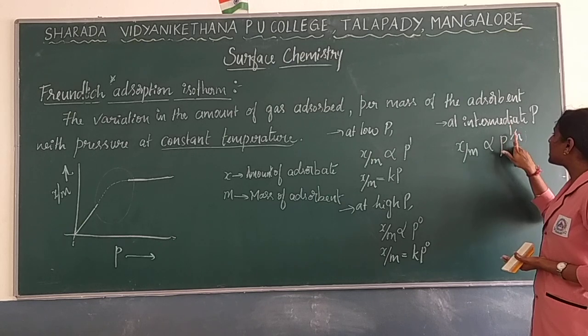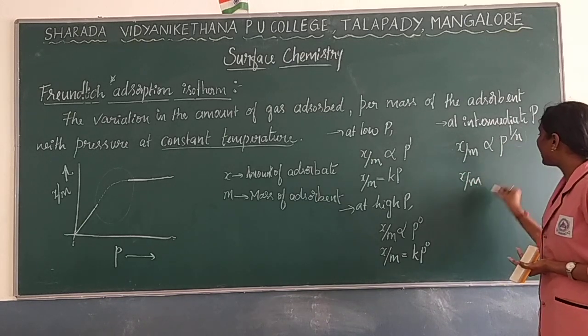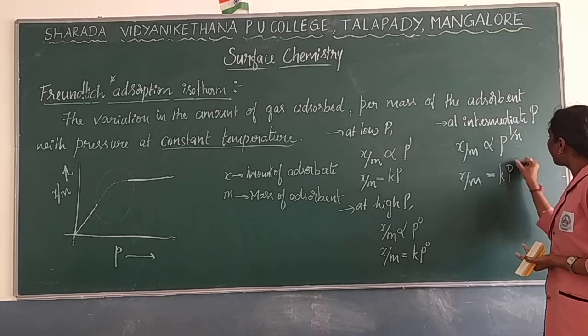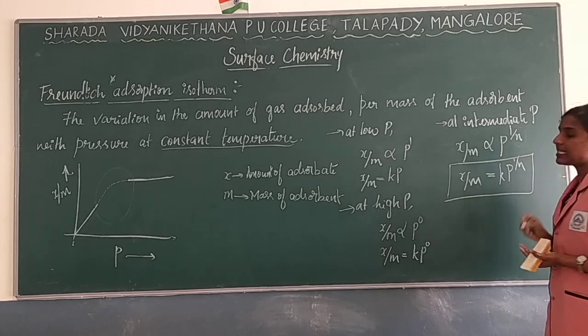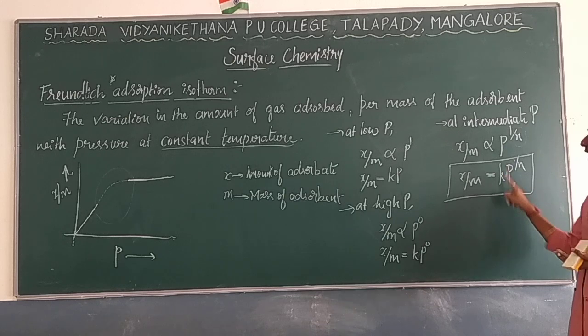So we take it as 1 by N. The proportionality constant we take as K, so X by M is equal to K into P to the power 1 by N.